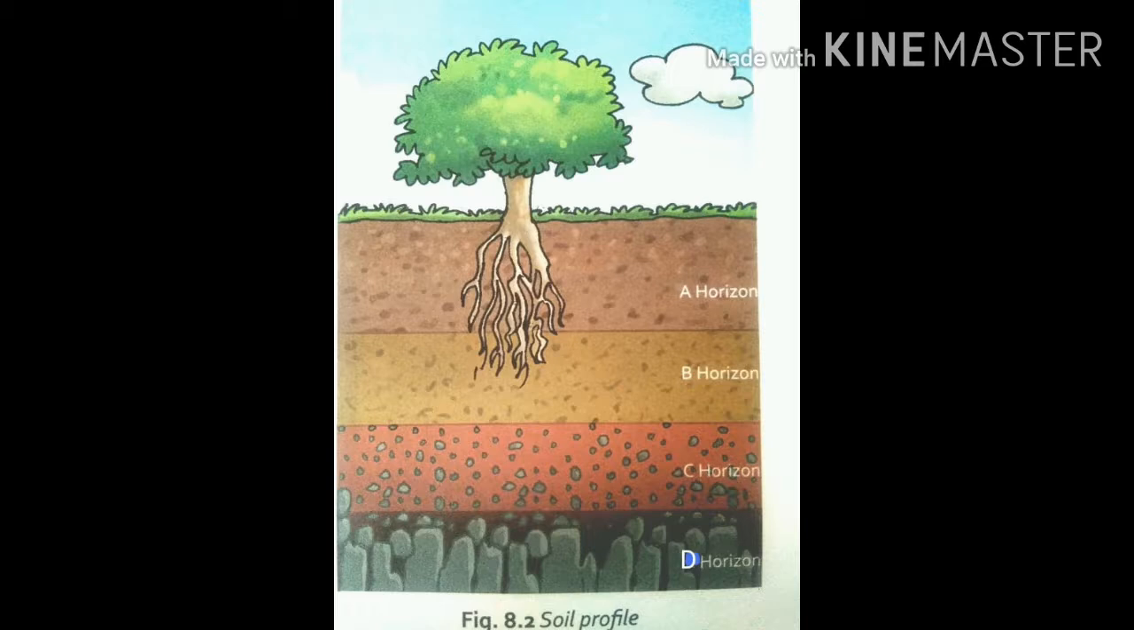Next one, third layer, the C horizon, also called parent rock. This is the third layer below the B horizon. It's made up of small pieces of rock. This layer is comparatively very hot compared with the A horizon and B horizon.